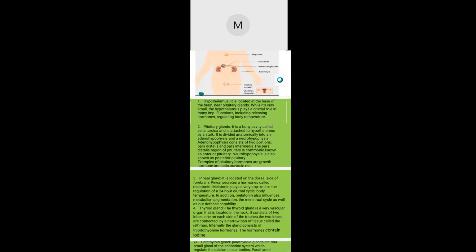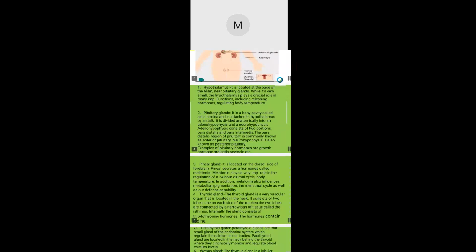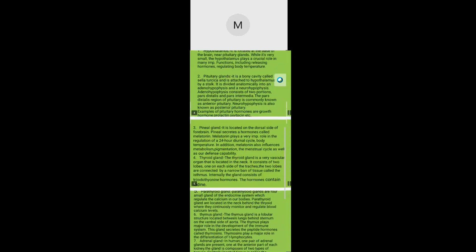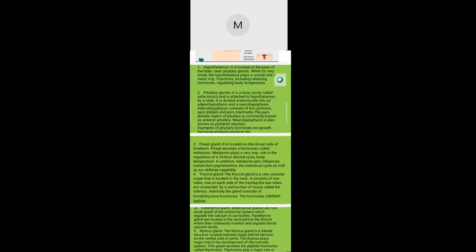The hypothalamus is located at the base of the brain near the pituitary gland. While it is very small, the hypothalamus plays a crucial role in many important functions, including releasing hormones and regulating body temperature. The pituitary gland sits in a bony cavity called the sella turcica and is attached to the hypothalamus by a stalk. It is divided anatomically into an adenohypophysis and a neurohypophysis.